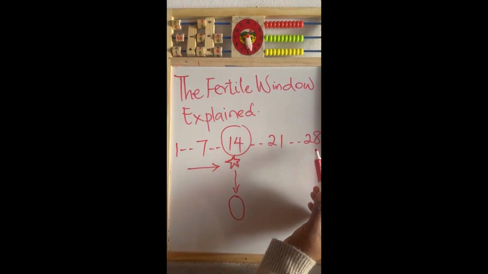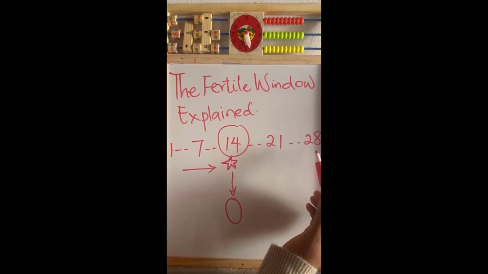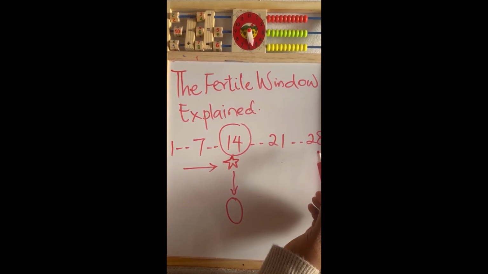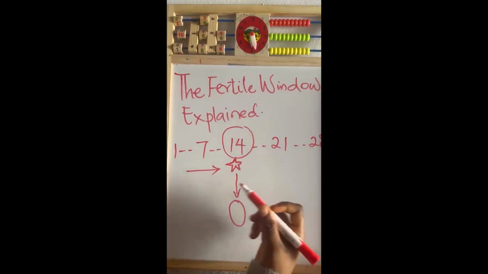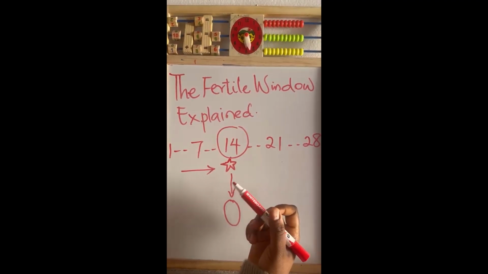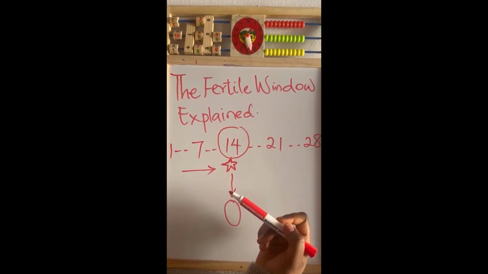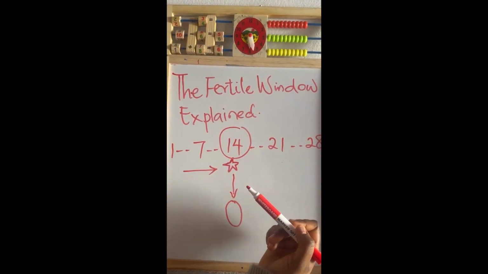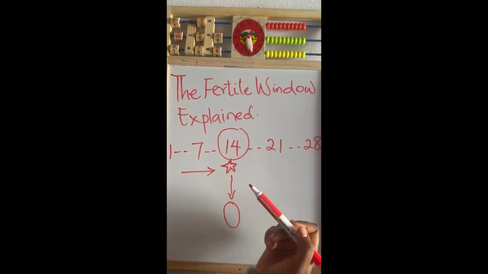And by day 28, the cycle is coming to an end and a new menstrual period may soon begin if pregnancy has not occurred. So when we look at this entire timeline, day 1, day 7, day 14, day 21, and day 28, we can see that fertility is not centered on a single day. Instead, there is a window of opportunity around ovulation.